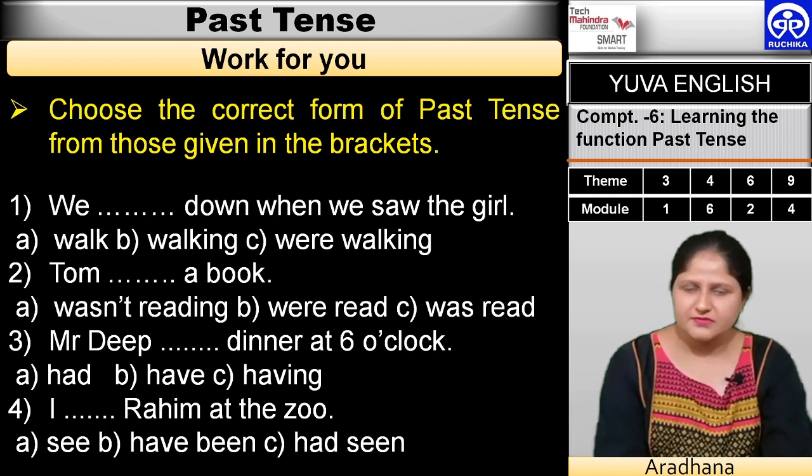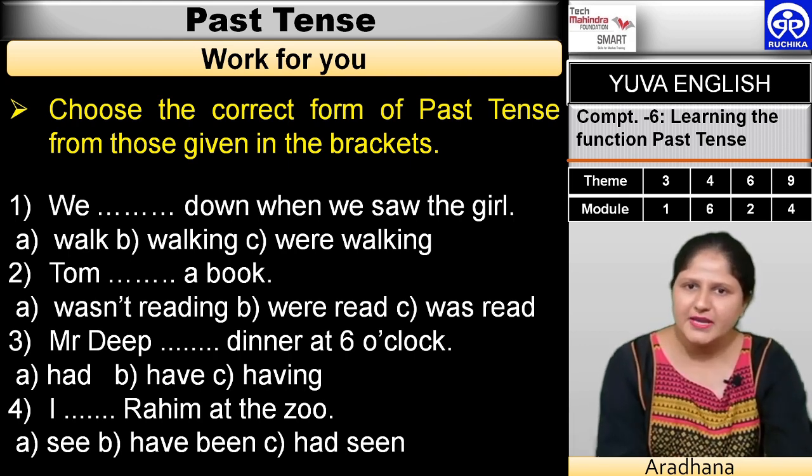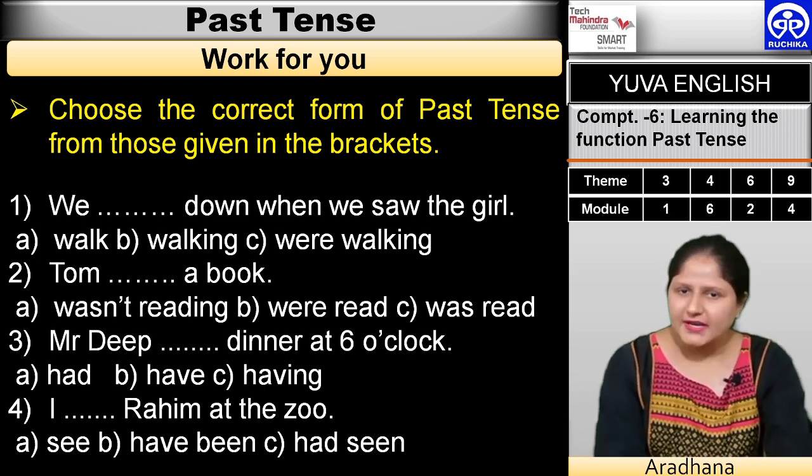It's not in the past form, because walk is in the present form. Whereas the second option, walking, I think it's not justified, because past tense tells what is already done, whereas walking is a continuous form, present continuous. Now, the third option will be were walking. So, it will do. The second question is Tom dash a book.